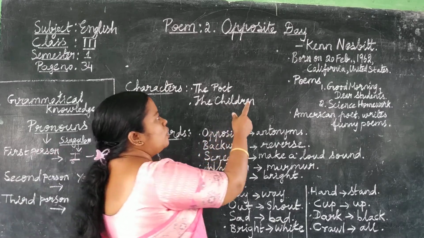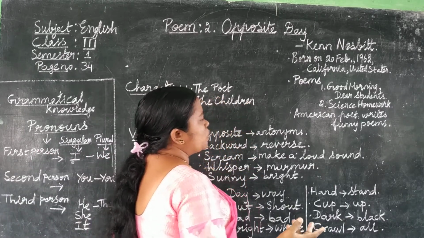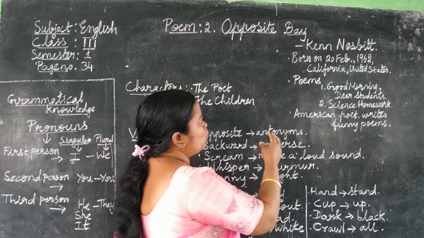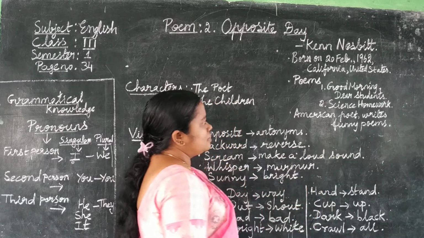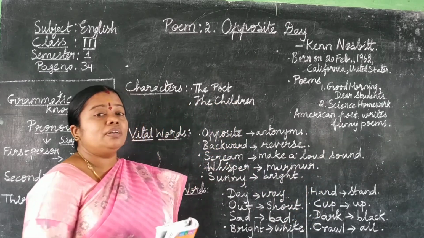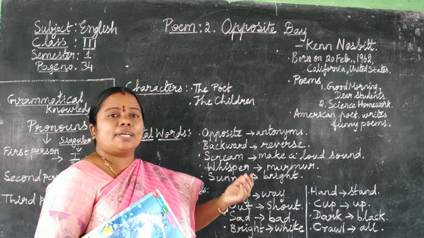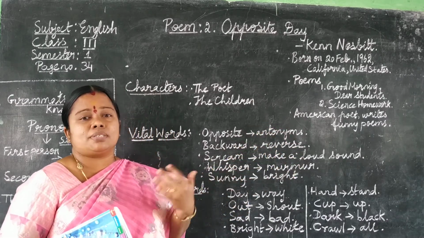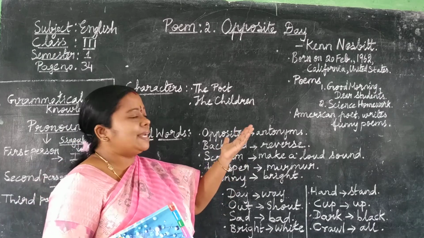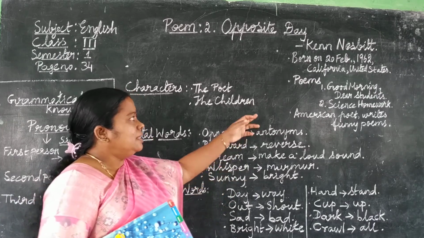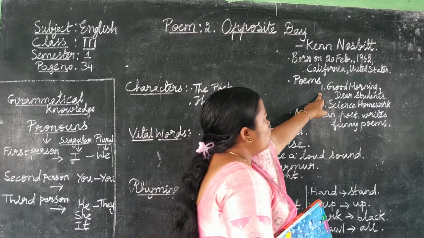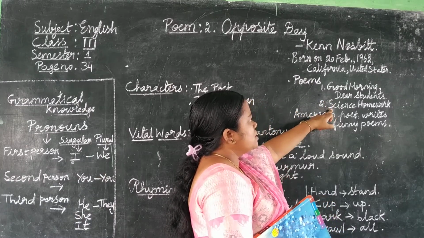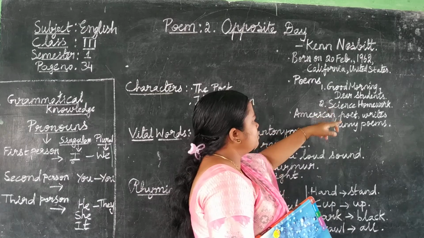He was born on 20th February 1962 in California, United States. He wrote several funny poems for kids, and some of the poems which became famous in the 90s are Good Morning, Dear Students and Science Homework.